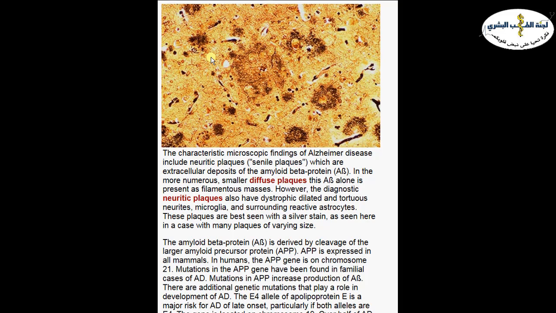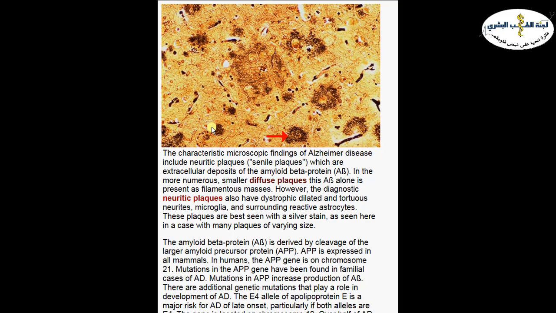Now, the problem or the pathogenesis of Alzheimer's disease is actually due to the deposition of amyloid beta inside the brain tissue. Here we can see, this is actually not H&E, this is a silver stain, and we can see the amyloid beta in black in color. So these are the small deposits here. They are composed of what? Black deposits of amyloid beta. And we call these small deposits diffuse plaques. So the small plaques, we call them diffuse plaques of amyloid deposition.